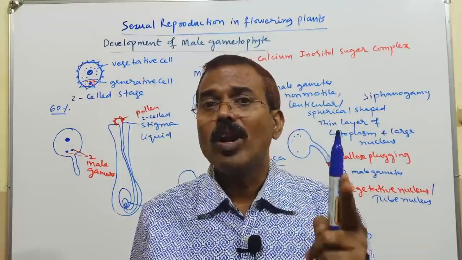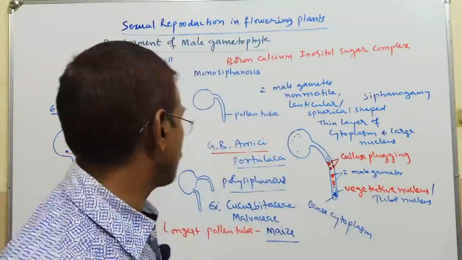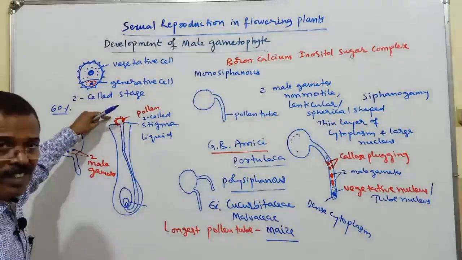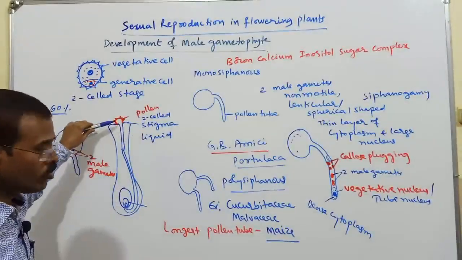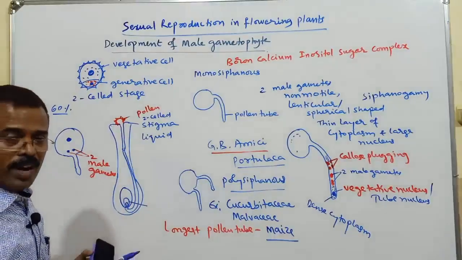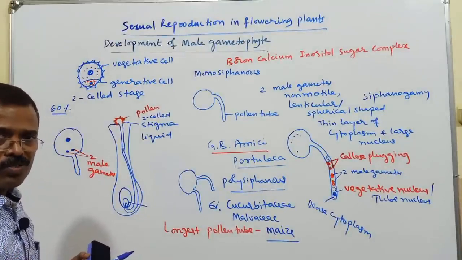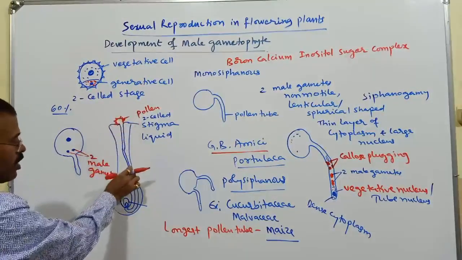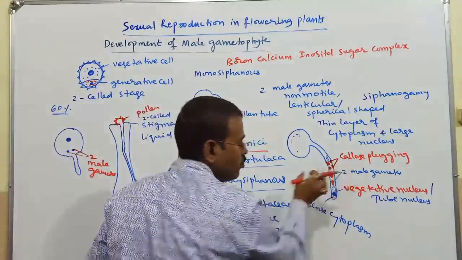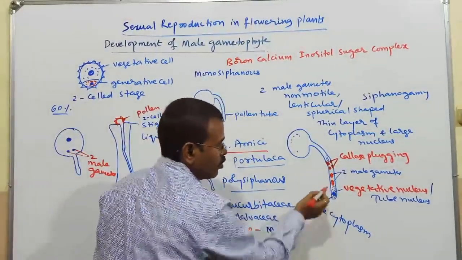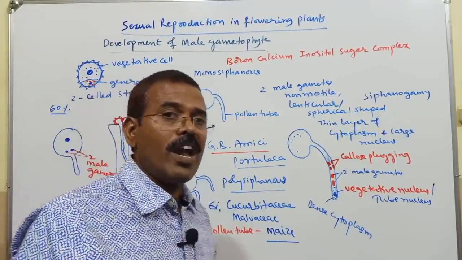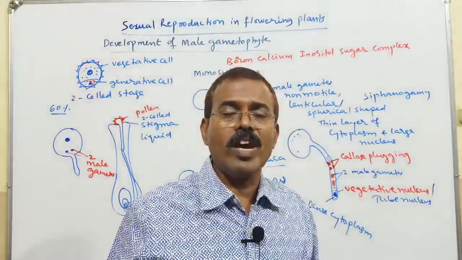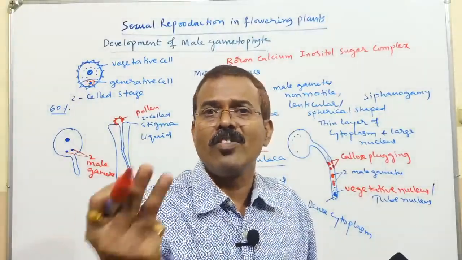Suppose the pollen grain is pollinated in the 2-cell stage, further development into the 3-cell stage occurs on the stigma. The stigma provides certain chemotropic substances so that this pollen grain germinates and produces the pollen tube, and the male gametes will be carried through the pollen tube. In about 40% of angiosperms, flowering plants, the pollen grains are shed in the 3-cell stage.